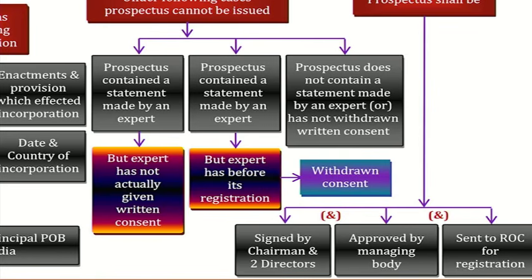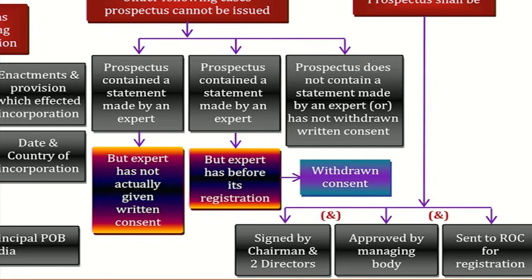Listen carefully. Expert given the consent, but you didn't write that he has given the consent and not withdrawn it. Then also it becomes a wrong prospectus only. That means how much important not to write false statement, that much important to include the true statement as well. Did you understand? How dangerous to make false statement, equally dangerous is not making the true statement in the prospectus.